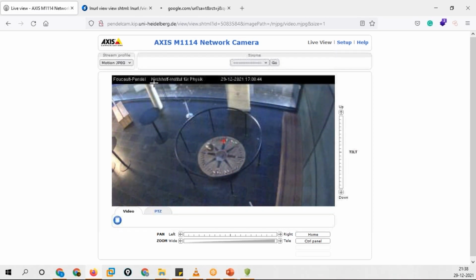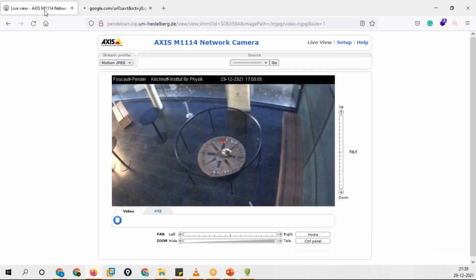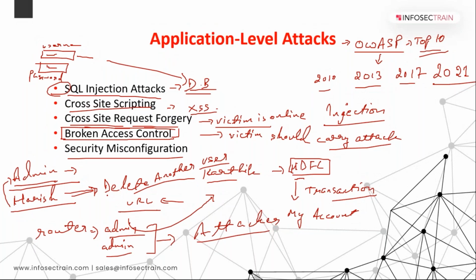It's somewhere from Germany, if I'm not wrong. There's a university over there. Not exactly Germany, I forgot the location. But this is the live camera which we are able to access. So can we say that because of a security misconfiguration, we are able to access the entire thing over there? You're able to see the live camera footage, isn't it? Yeah, Java, I know it will be logging you off. Makes sense, guys. This is what will be included in security misconfiguration. Okay, clear?